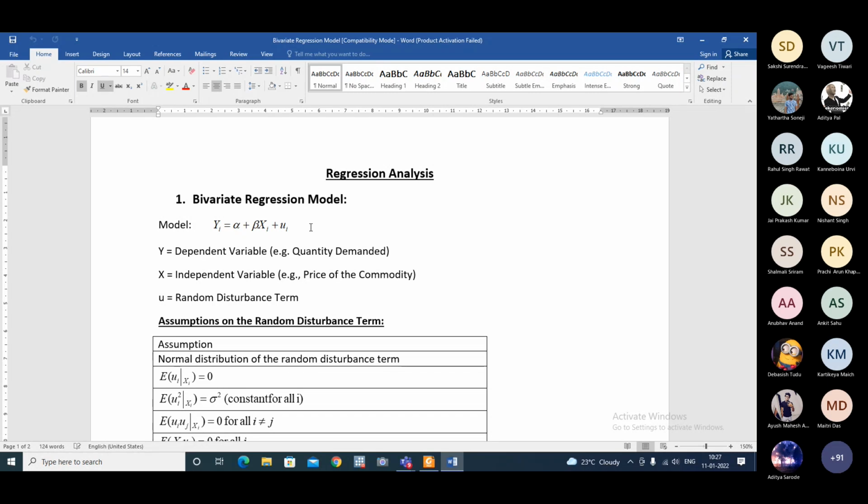Now, what does this random disturbance term capture, or why is it added? Because in economics, we have studied that quantity demanded for a commodity depends on its price. Then what is the significance of U?